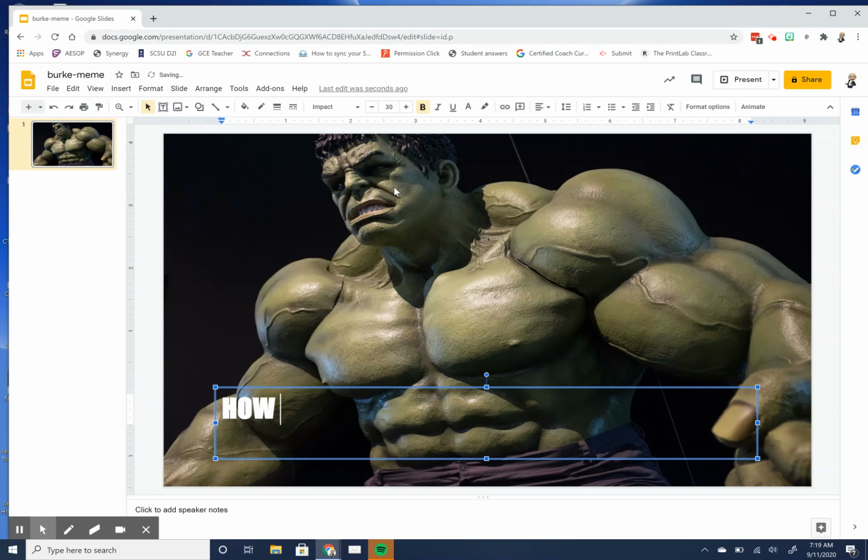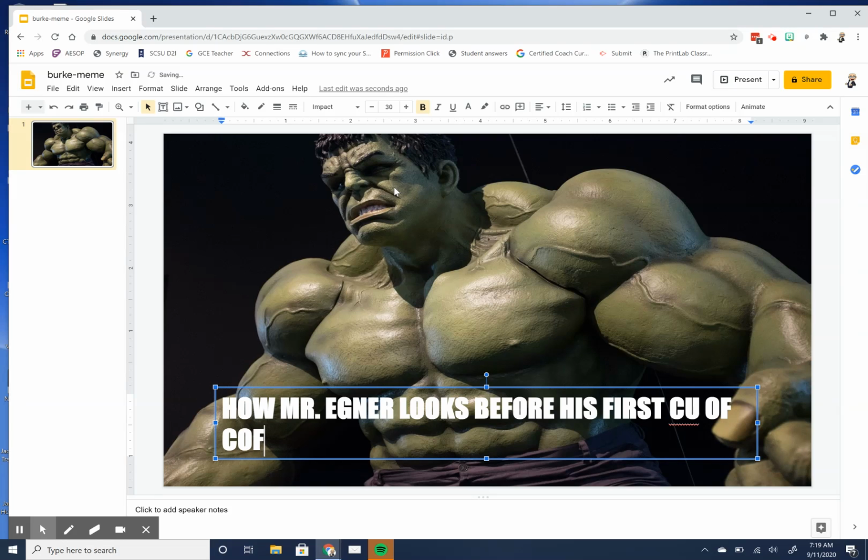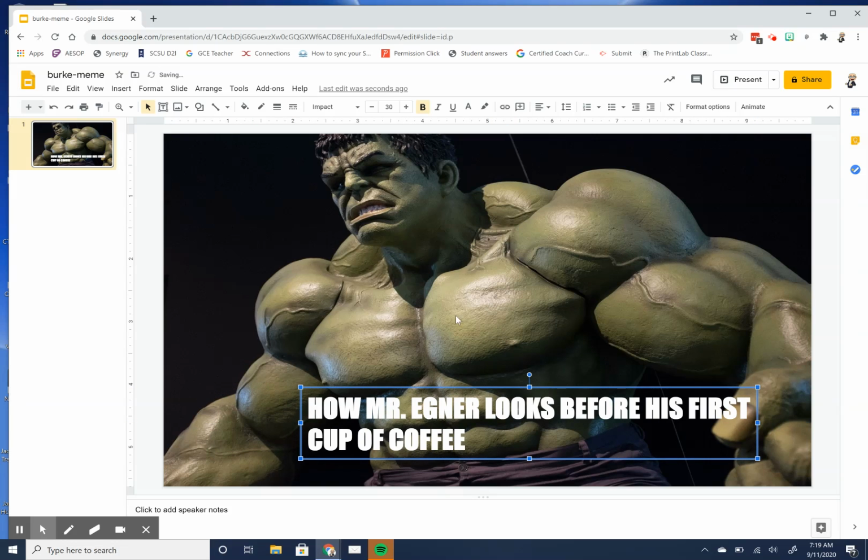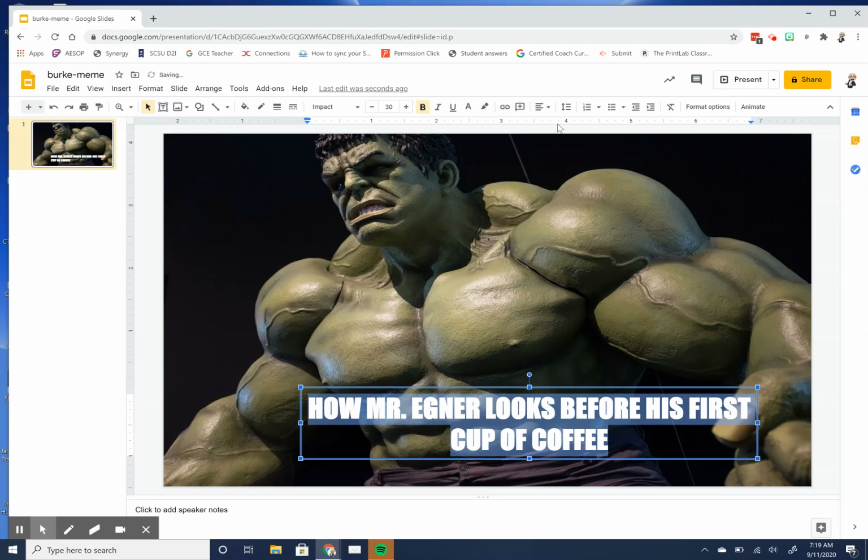How Mr. Egner looks for his first cup of coffee. I've got to spell this right. First cup of coffee. There it is. Then I can shrink this down or resize it. If I highlight all of my text, I can align it. I want to make this look really good, so I'm going to line this up. Right, there it is. And then I'm going to make this text even bigger.